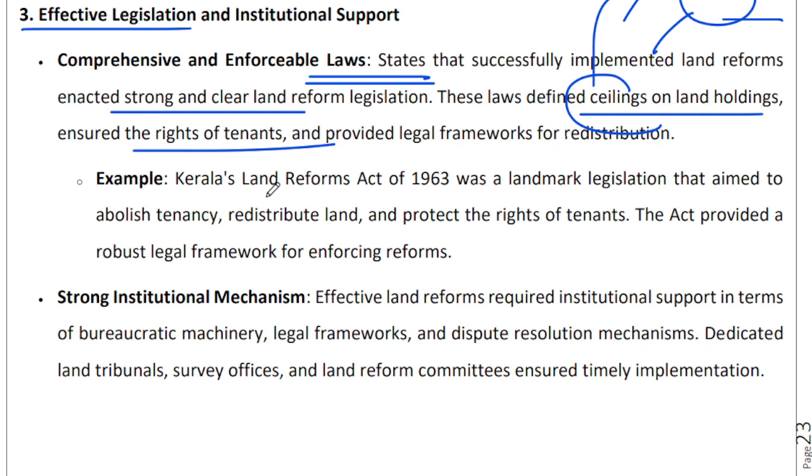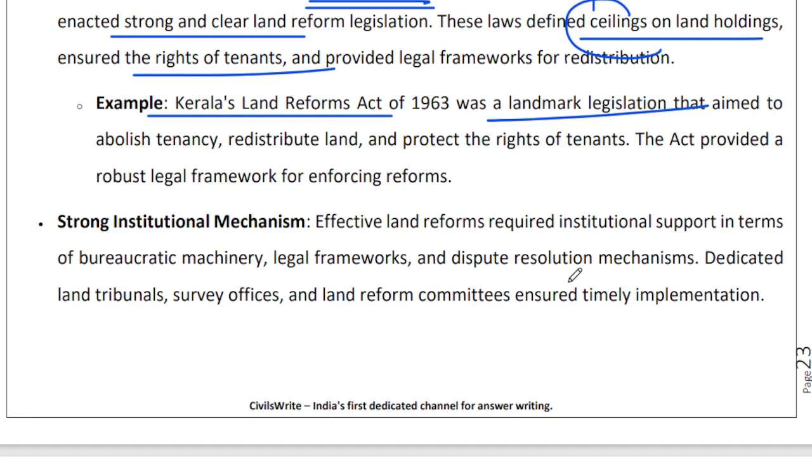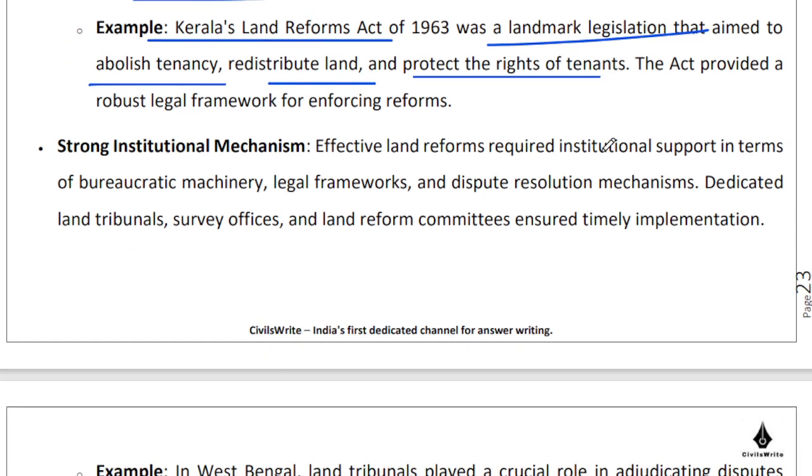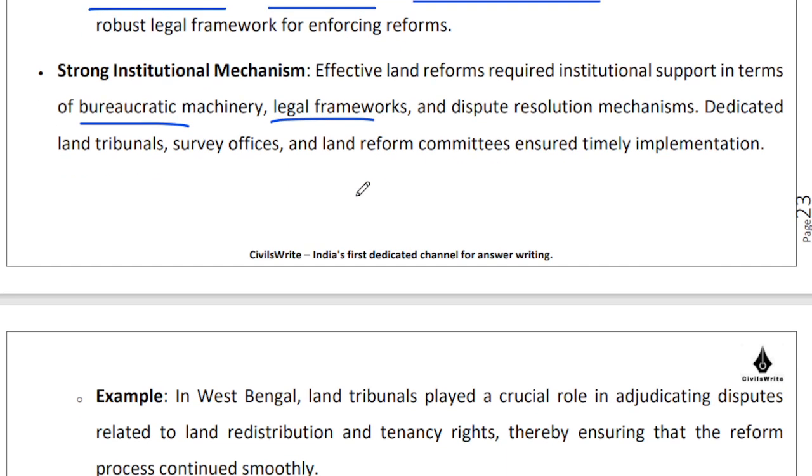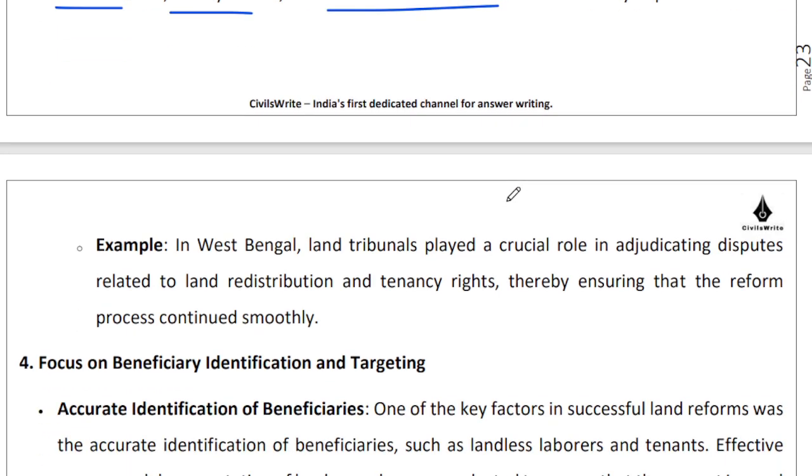In this regard, Kerala's Land Reform Act of 1963 was a landmark legislation which was able to get all of these things done in a significantly appropriate manner, right? Then there is institutional support, whether it is from the bureaucracy, the judiciary, the lawmakers, the land tribunals, the survey offices, or the land reform committees. That institutional mechanism has to be extremely strong, right?